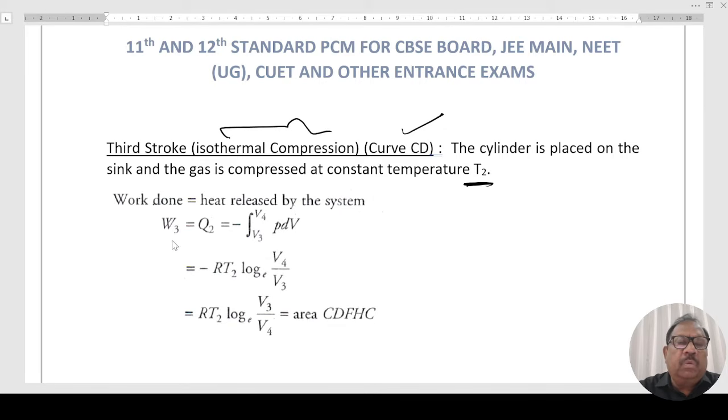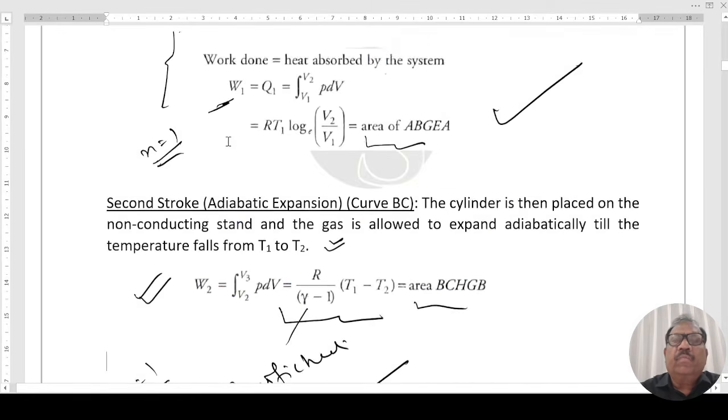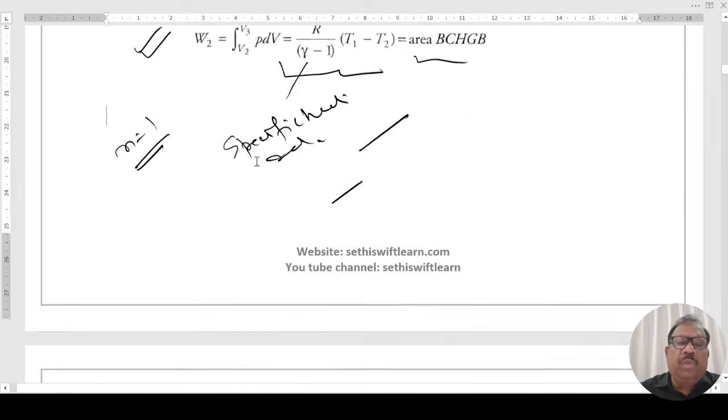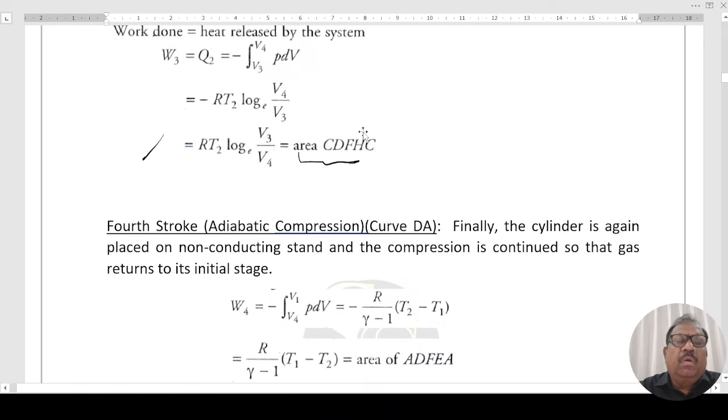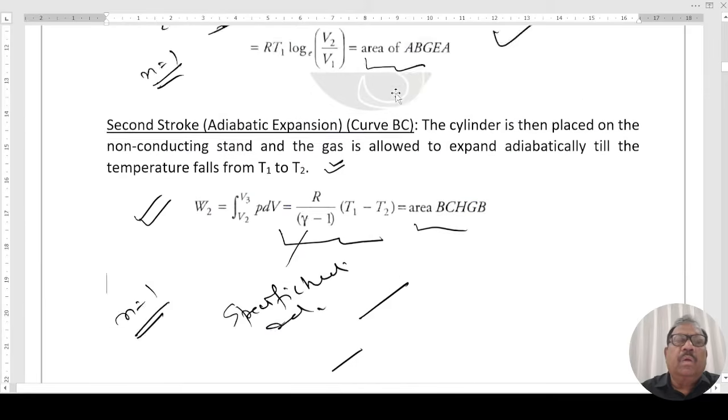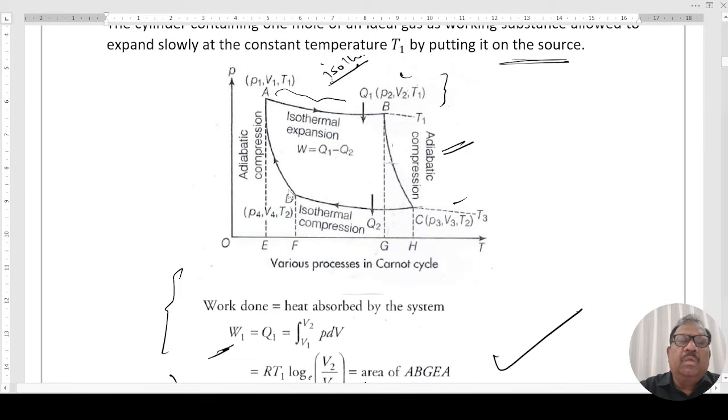W3, third stroke, that is V3 to V4. PdV. So log final volume upon initial volume. Volume is decreasing, therefore, in this case, compression, volume is decreasing, so negative work. V4 upon V3, that is area, right? This is one expression. Fourth stroke is adiabatic compression, curve DA. This is curve DA. Area will be this one.